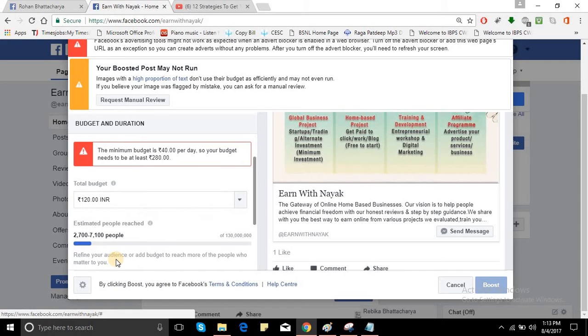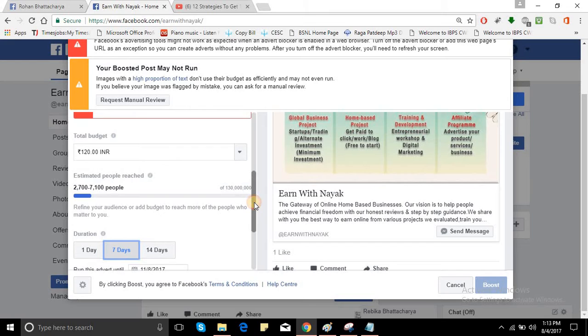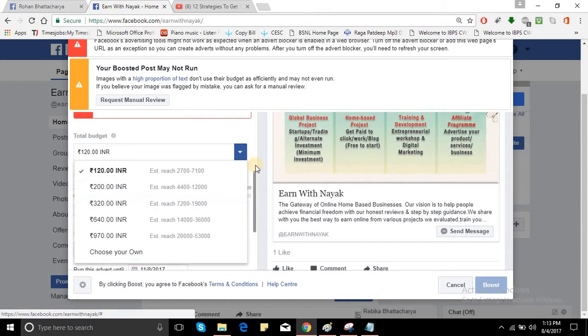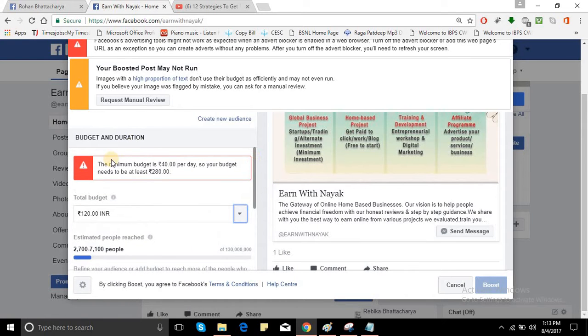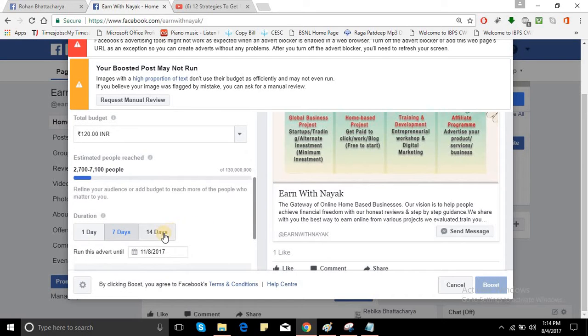If I try to make it for 7 days, then it will not allow you to do it with 120 rupees. You have to look, my friend. There is already a red mark. It is showing you that the minimum budget is 40 rupees per day. So your budget needs to be at least 280 for 7 days, at least 7 into 40 equal to 280. So that is why it will at least cost 280, which is also very minimal.